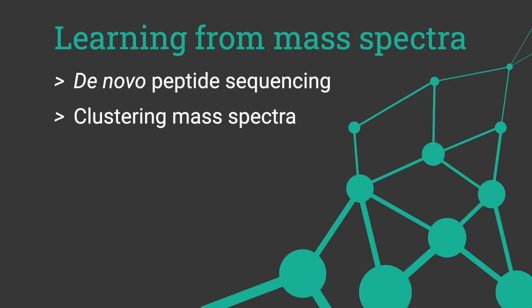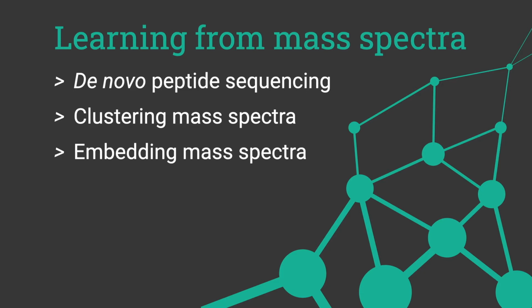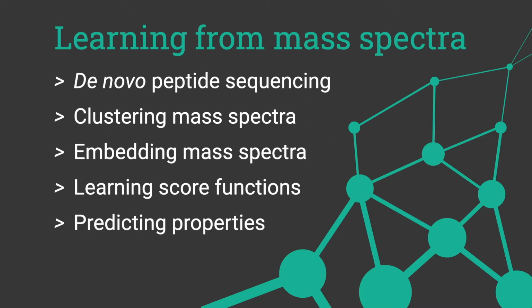Another one is clustering mass spectra, where we're interested in finding groups of mass spectra that could possibly have been generated by the same or similar analyte. Another slightly different task is embedding mass spectra, where we try to embed mass spectra into a latent space that has some sort of meaning. Another one is learning data-driven score functions, which will potentially let us detect analytes with greater power from the mass spectra that we collect. And lastly, there's predicting properties of the mass spectrum. For instance, whether it's identifiable by a common method that you use.